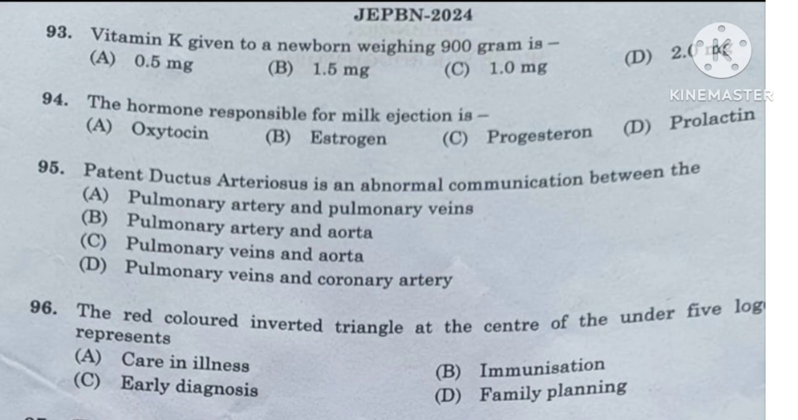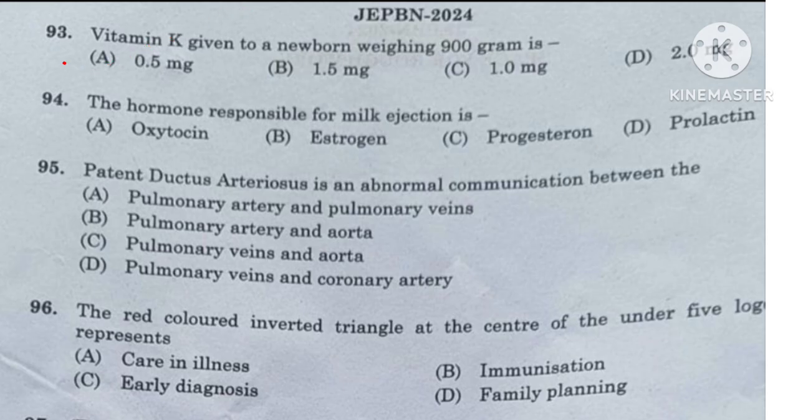Question number 93. Vitamin K given to a newborn weighing 900 gram is 0.5 mg, 1.5 mg, 1 mg or 2 mg. All newborns with birth weight of 1000 gram or more should be administered 1 mg of vitamin K IM, while those weighing less than 1000 gram should receive a 0.5 milligram dose. So here the right answer is option A, 0.5 milligram.